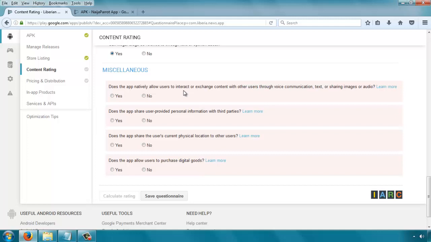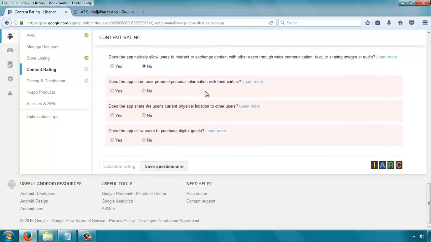So if it's not a chat app, this one deals mostly with the chat kind of apps. So if your app is not an app for chatting, you can say no here. If you don't collect information personally from users of the app, you should say no. Does the app share user provided information with third parties? You can say no. Does the app share the user's current physical location to others? So this one is mostly for chat apps too. So you can say no here.